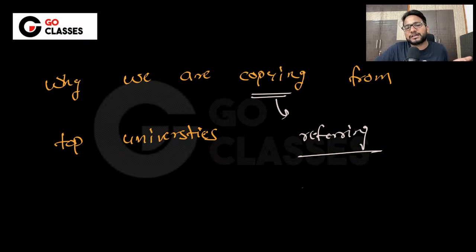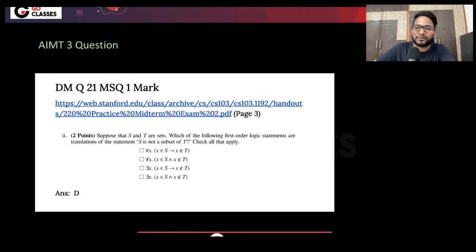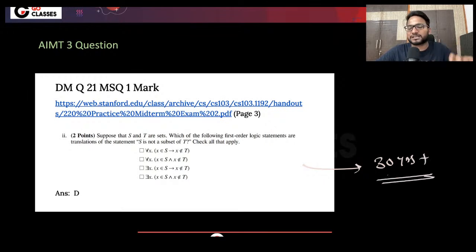Because these are the standard. See, whoever is the professor for discrete mathematics at Stanford has spent their entire life in that subject. Maybe they have more than 30 years of experience in that subject, or in that particular research area. And my age is just 27 or 28, right? So even before I was born, these professors were playing in that field. So why not take their expertise into account? Why not take help from these top universities? That is our aim, right?